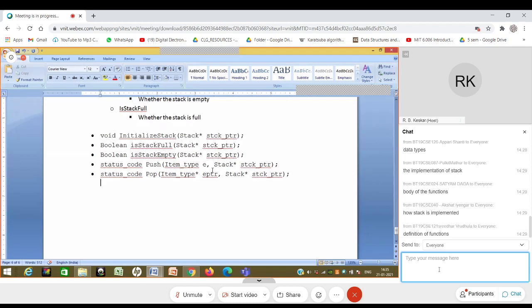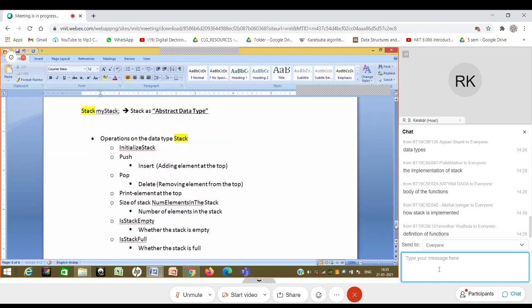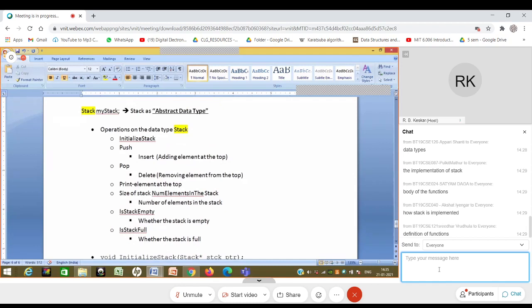That information is completely hidden. There are multiple things happening here. Firstly, I have defined stack as an abstract data type. It means a last in first out data structure with this set of operations, and that's it.